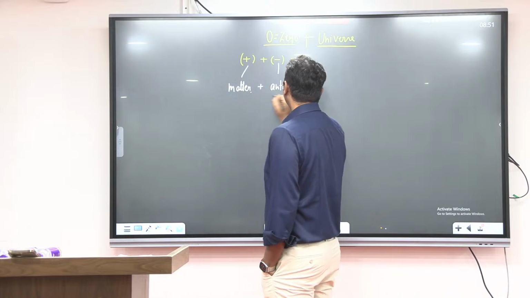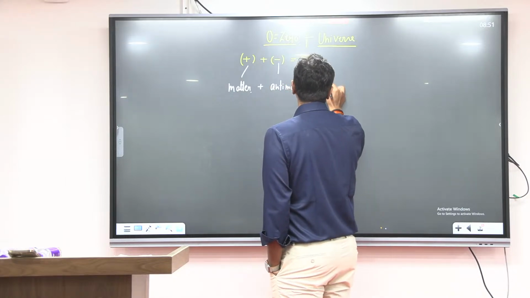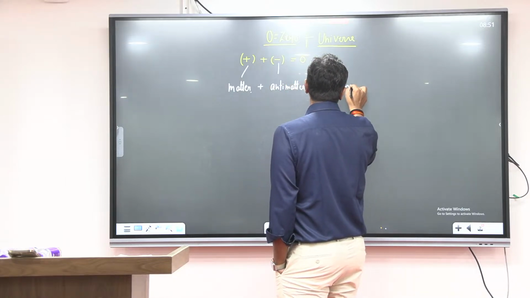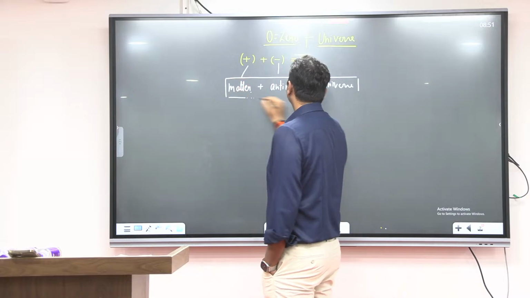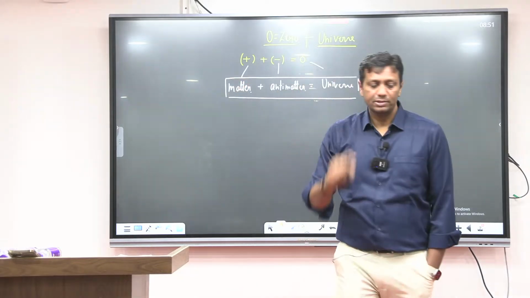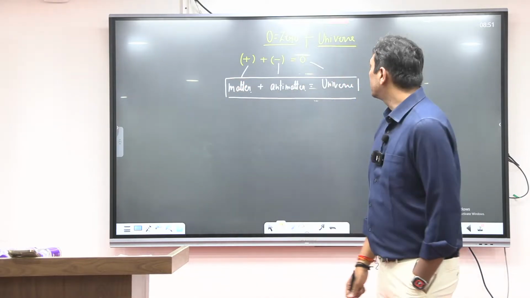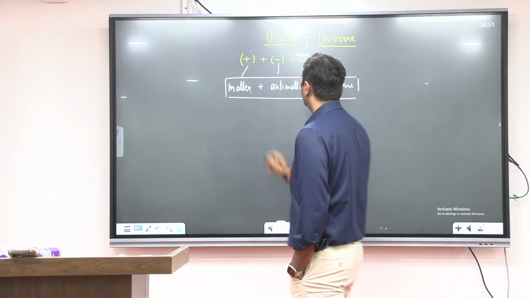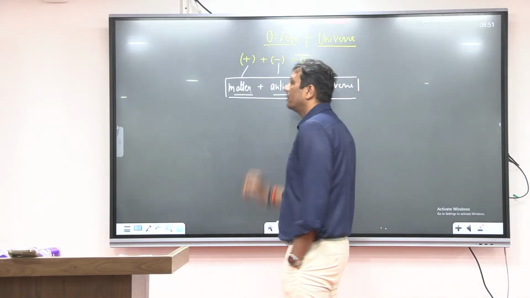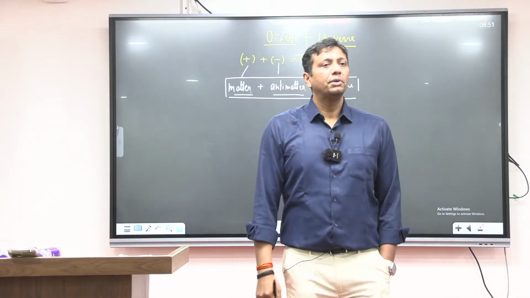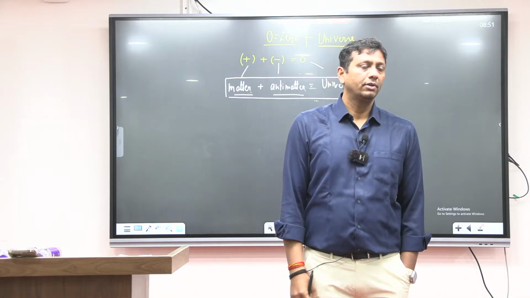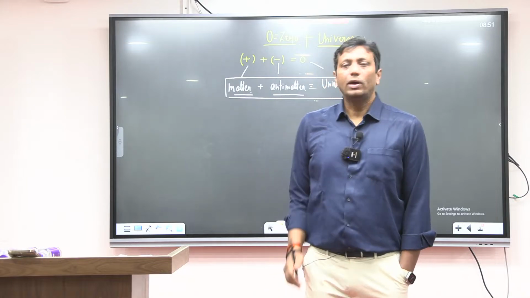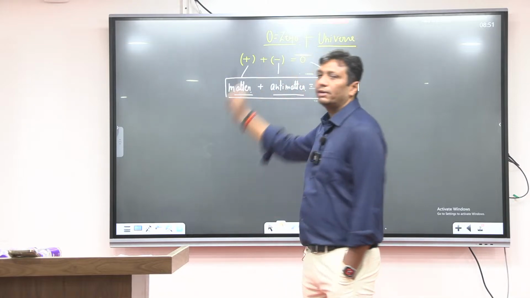When matter and antimatter combine together, they form the universe. So this is what? This is the universe. So the universe is made up of, tell me, matter and antimatter. Now the question is, what is matter and what about antimatter?